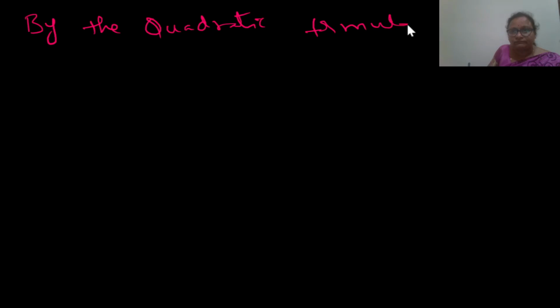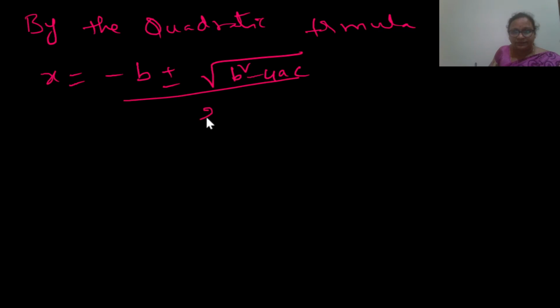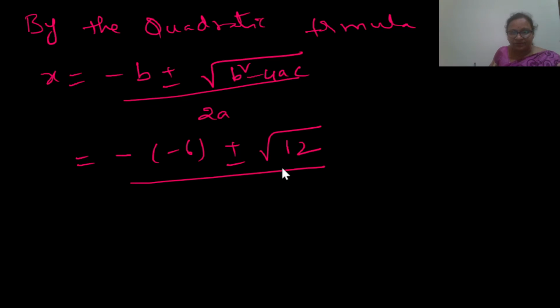So, by using the quadratic formula, x is equal to minus b plus or minus square root of b square minus 4ac by 2a, that is equal to minus of minus 6 plus or minus square root of the discriminant, which is 12, by 2 into 2.